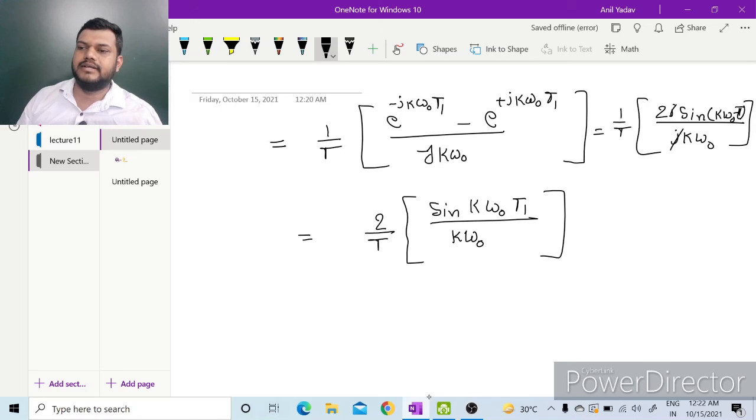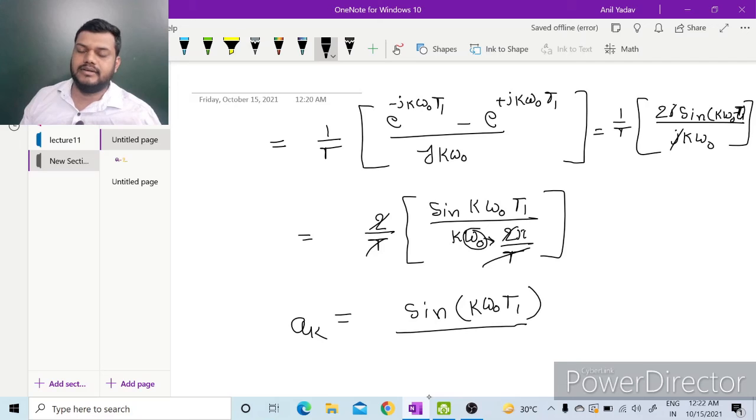This T will be T1 after putting the limit, upon T. So this omega naught is 2 pi by T. T will cancel out, 2 will cancel out. So a_k will remain sin k omega naught T1 divided by k pi. So this is also one important result. We can use it for future reference.